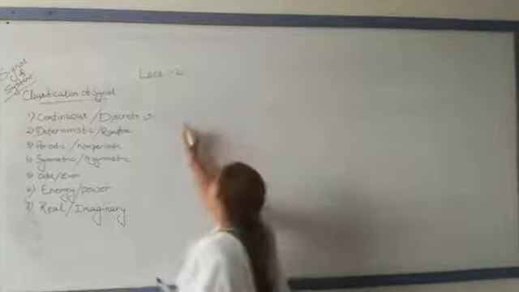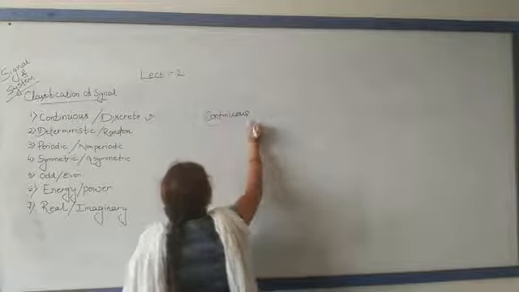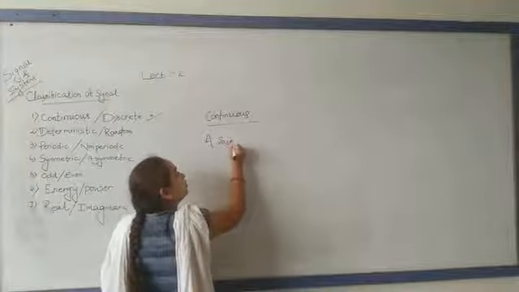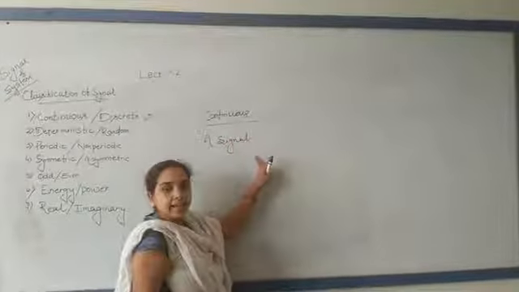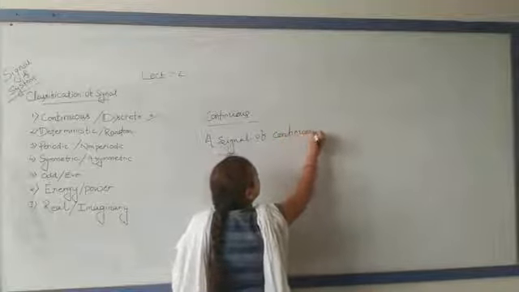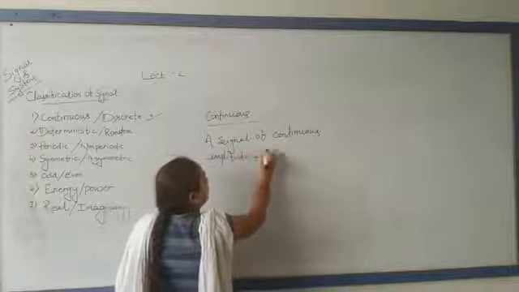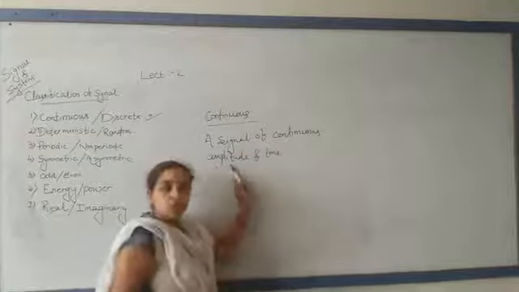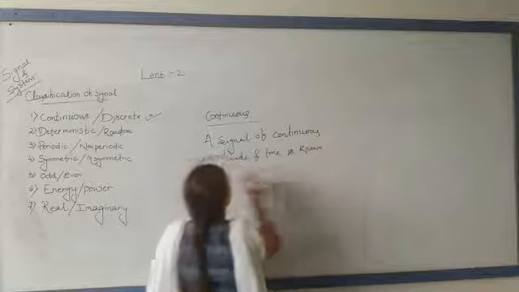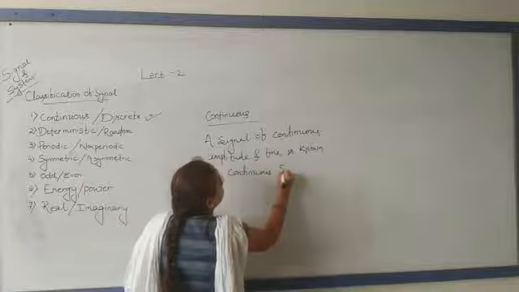Basically, a continuous signal is nothing but a signal of continuous amplitude and time. With respect to continuous amplitude and time, it is known as a continuous signal.